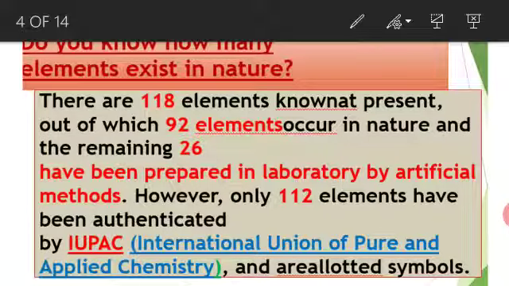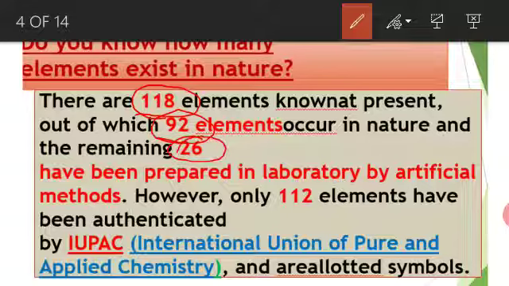Next, do you know how many elements exist in nature? There are 118 elements present in the earth crust. Totally, how many elements are present in the earth crust and in the periodic table, students? 118 elements. Out of which 92 elements occur in nature. The remaining 26 elements have been prepared in a laboratory by artificial methods.